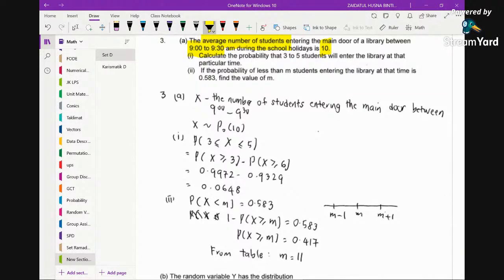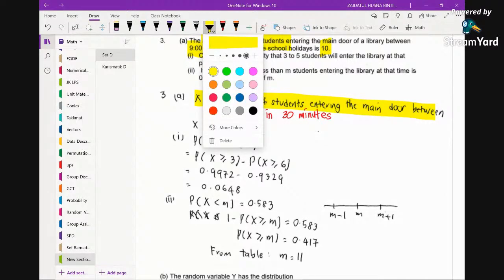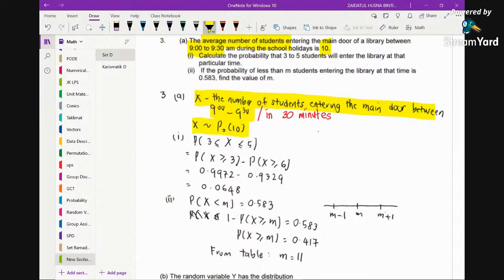So you can say that this X can be modeled using a Poisson distribution with lambda 10. We are given the average is 10, so lambda is 10. You can just declare first that X is the number of students entering the main door between 9 to 9:30, or you can just write down the number of students entering the main door in 30 minutes.